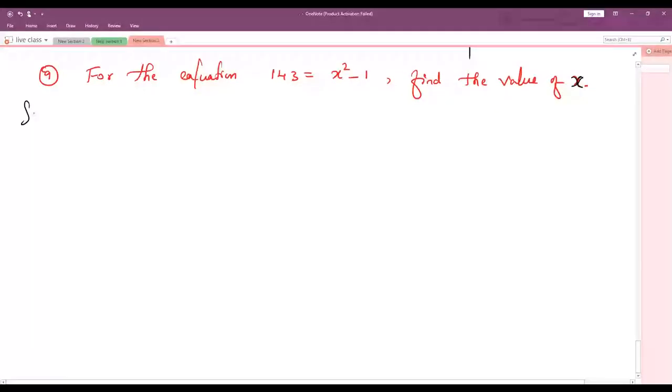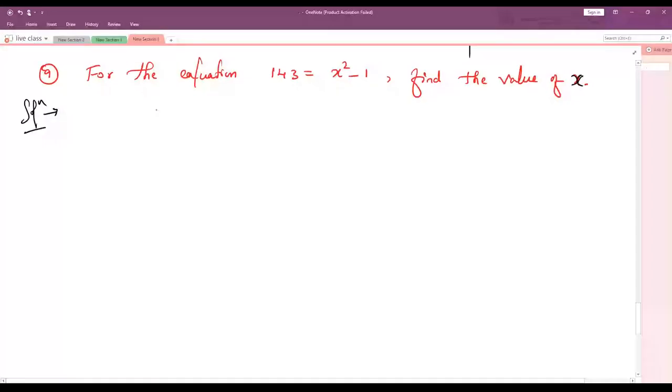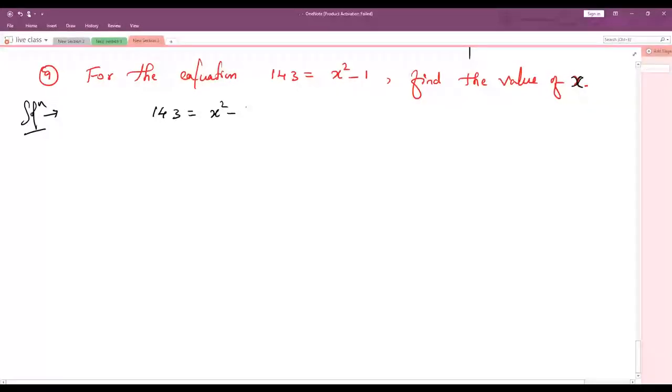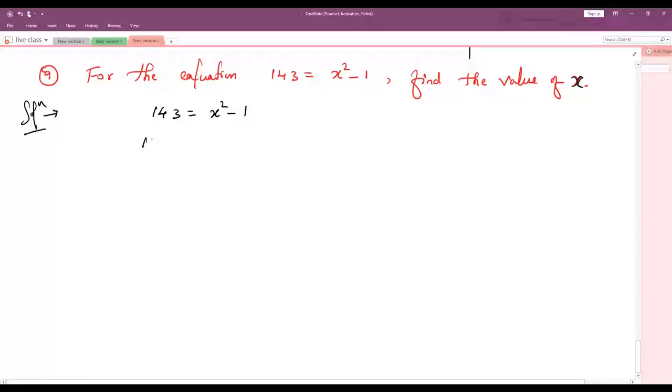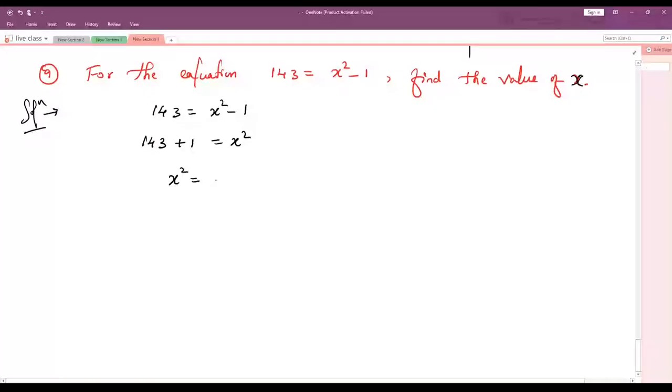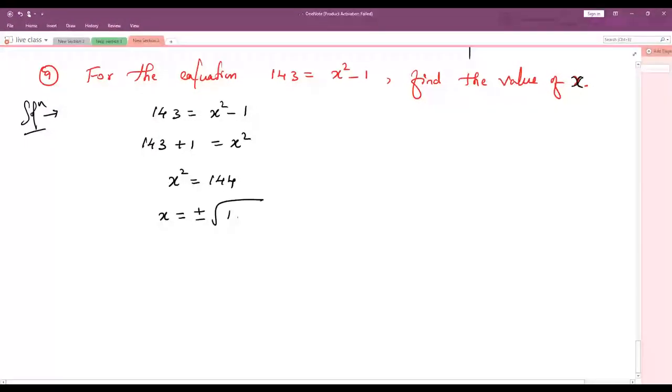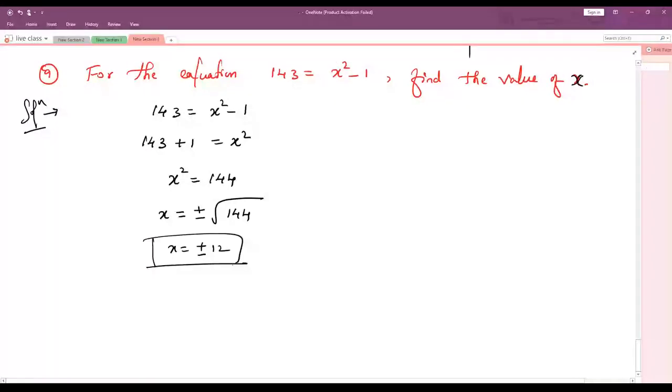Correct, Nachin? See here, 143 is equal to x square minus 1. We want x, so keep x value as it is. Rest of the terms shift to the other side. So 143 plus 1 comes this side, it becomes 144 is equal to x square. Then x square is equal to 144. Because we want x, not x square, the square comes this side and it becomes plus or minus root of 144. X equals plus or minus 12, 12 squared is 144. So the final answer is plus or minus 12. Correct, no?